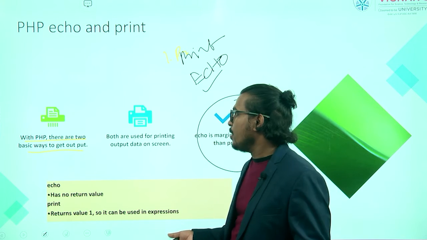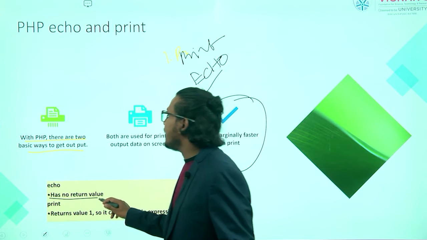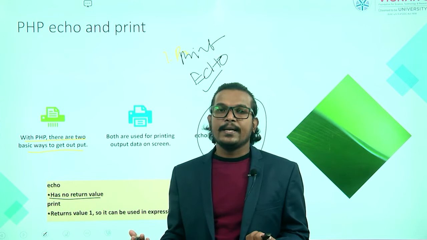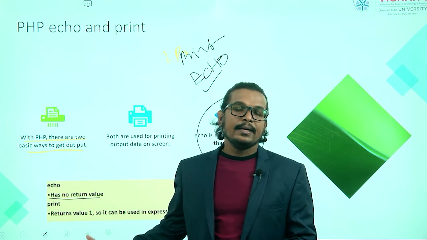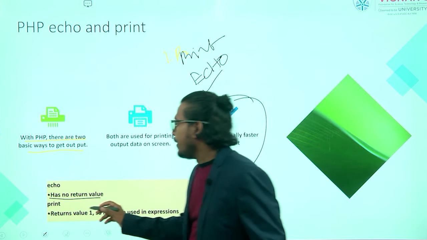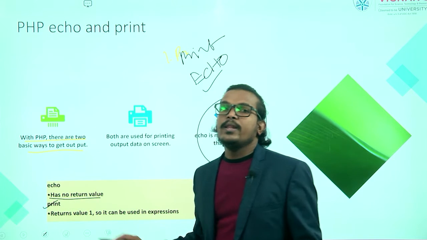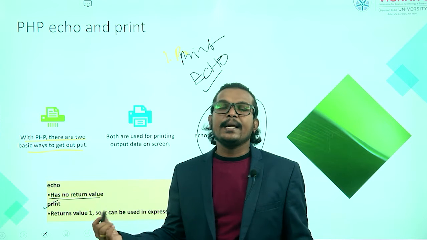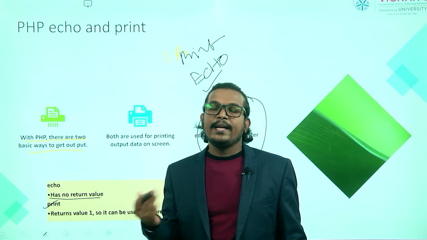Clear? Echo has no return type. It is a no return type method. Next one is the print object. With the help of the print object we can print the data, but it will return some value.